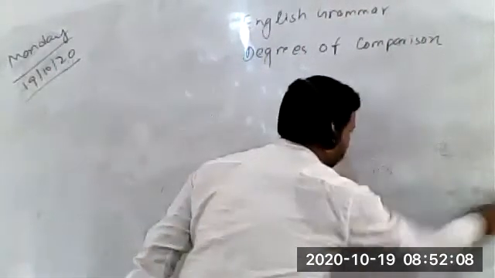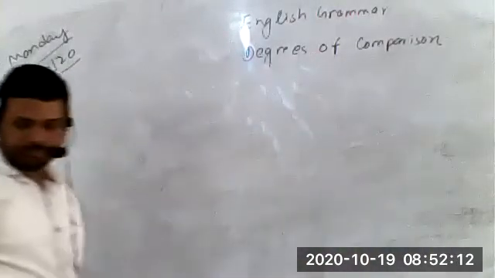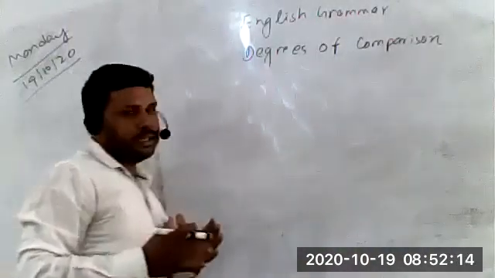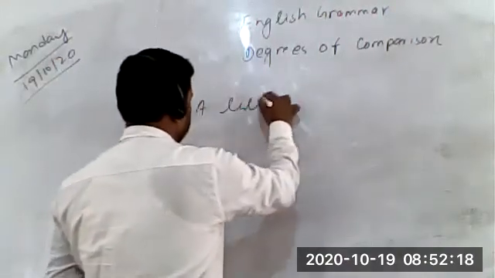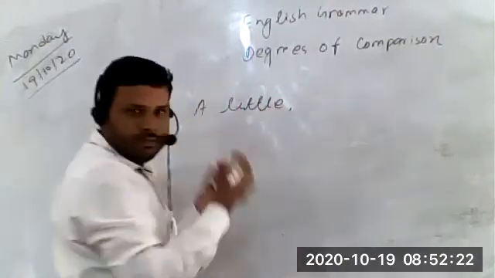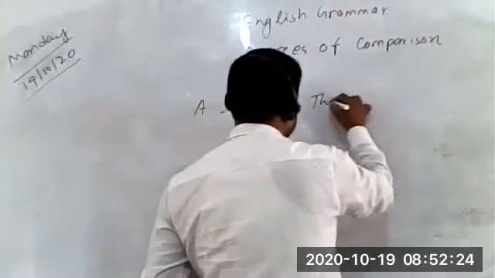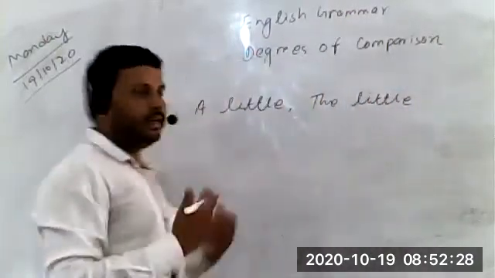Now the next, the very important, little. Little is used in three ways in a sentence. A little has a different meaning. The little has a different meaning.